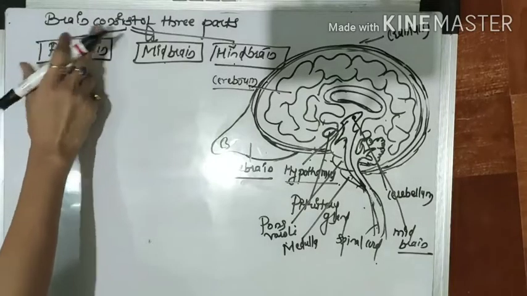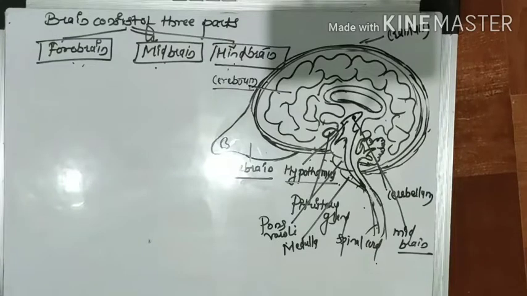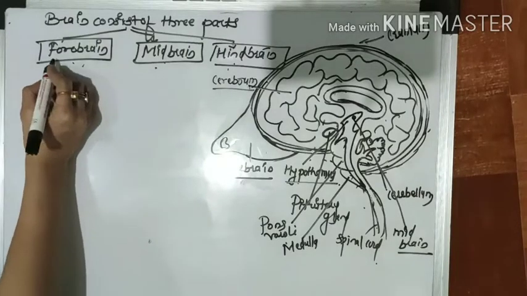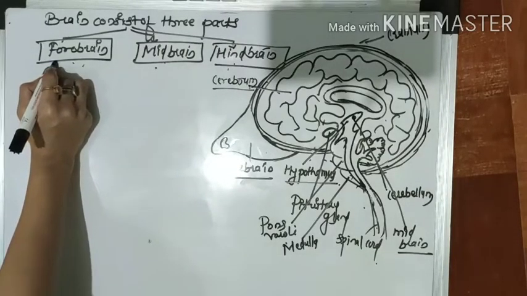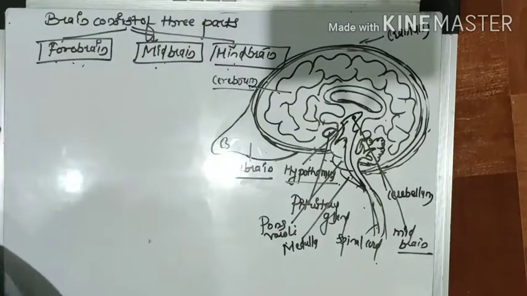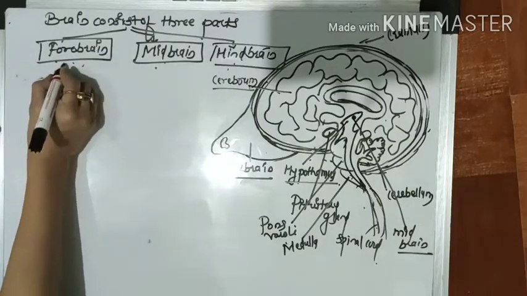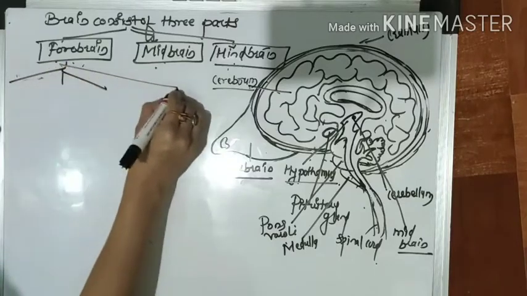So we know that the brain consists of three parts: forebrain, midbrain and hindbrain. First we will start with the forebrain. The forebrain consists of four parts. I'm drawing it so you will understand very well.